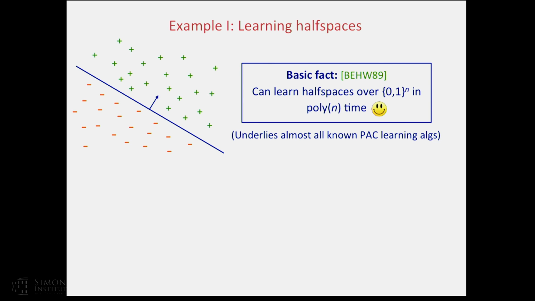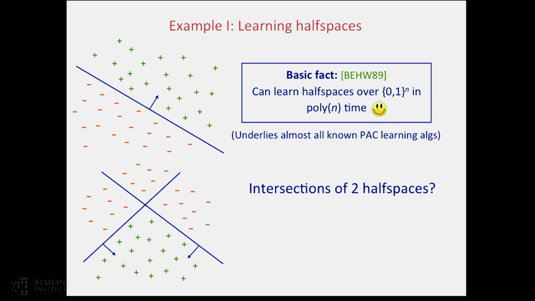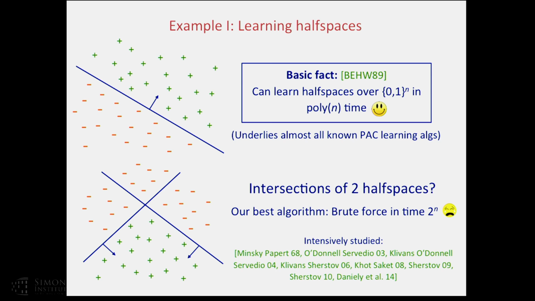It follows easily from linear programming, but it's really the basis of almost all known PAC learning algorithms. So that's great. A fundamental class for which we know how to learn efficiently. Let's tweak it a little bit. How about the intersection of two half spaces? Can we do this efficiently? Well, forget about efficient. Our best algorithm for this class is not really an algorithm, it's simply brute force, running in time 2 to the n.